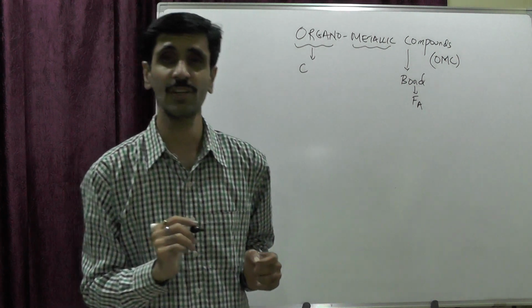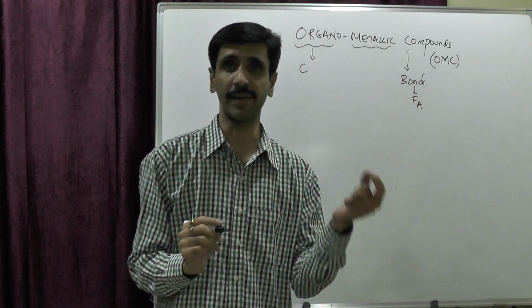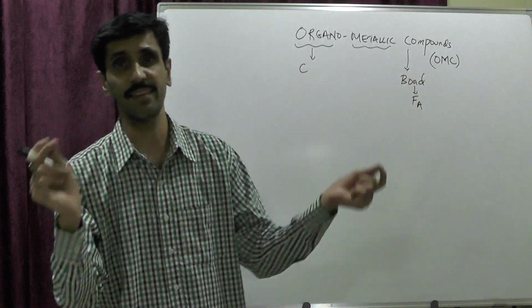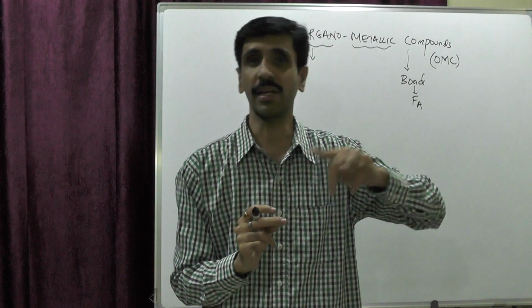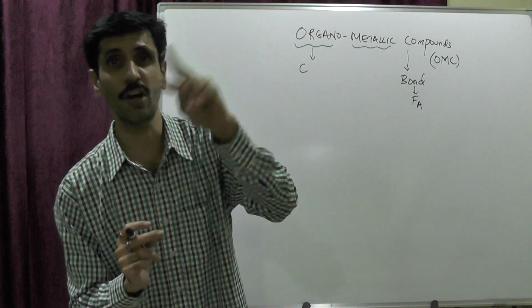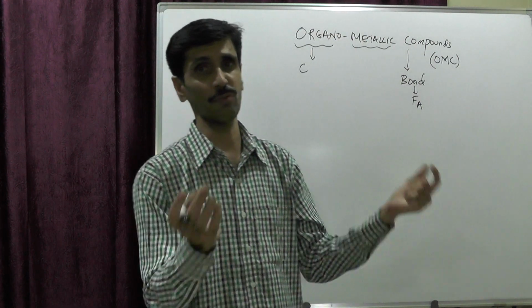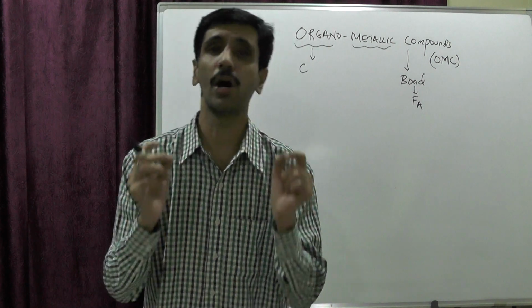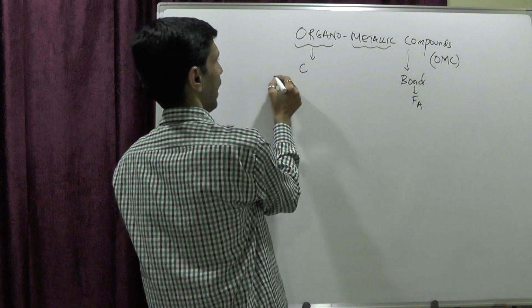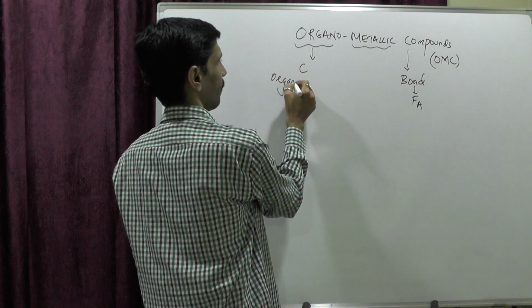But remember, in my previous video I've already explained organic versus inorganic chemistry. So carbon is of two types: we have an organic carbon, we have an inorganic carbon. So when I use the word organo, it has to be organic carbon.